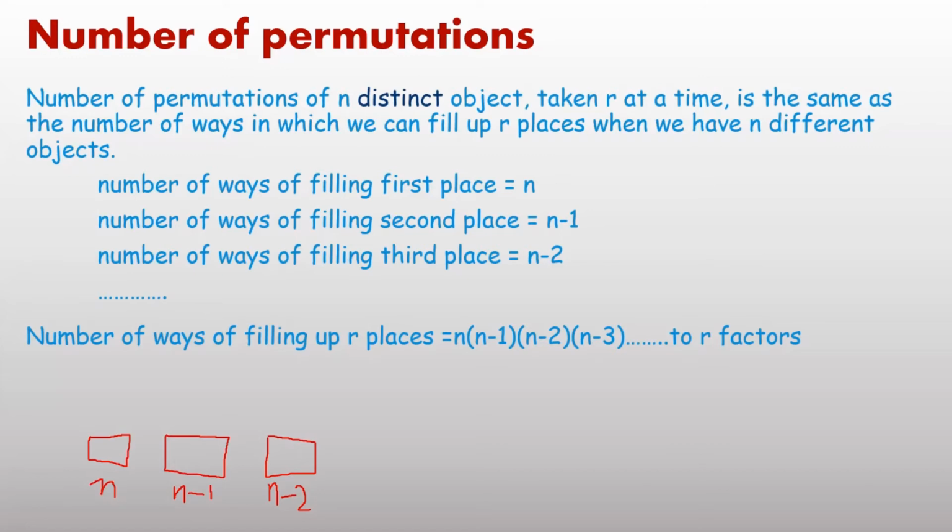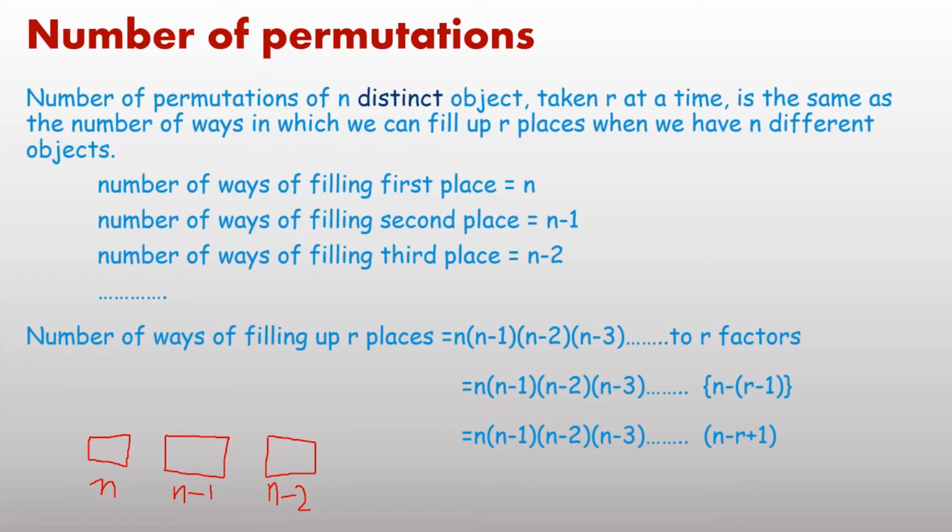It implies for r places there will be r factors. Now the value of the rth factor: in the fourth factor, 3 is written; in the third factor, 2 is written. So the rth factor is n minus r plus 1, one less than the position of the factor. Third factor means 1 less than 3, so 2 is written. Fourth factor, 1 less than 4, so 3 is written. Opening the bracket, we can write n into n minus 1 into n minus 2 into n minus 3 up to n minus r plus 1.